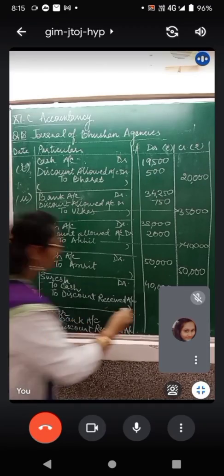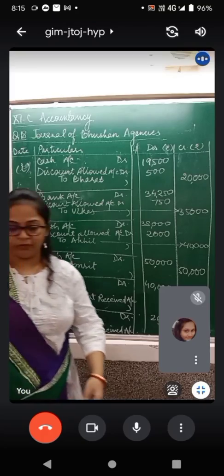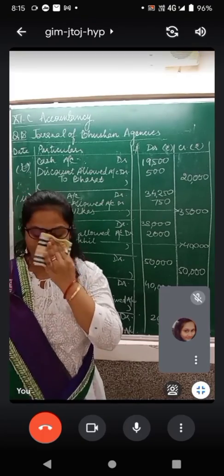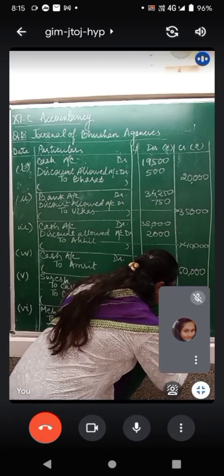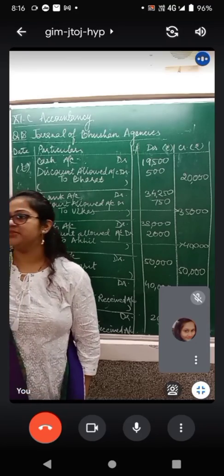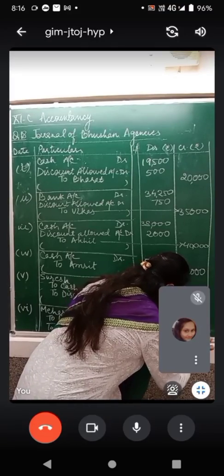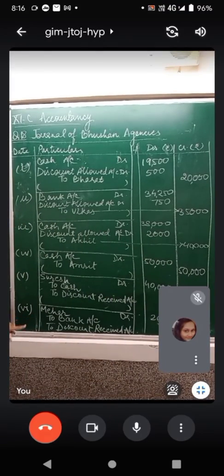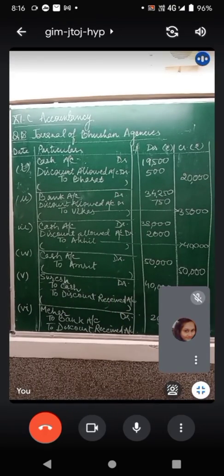Meher was supposed to be paid rupees 26,000, but when we provided a check to her, we gave her rupees 25,000. So bank account will be reduced with 25,000, whereas 1,000 rupees is the discount which is received by us. Please complete this. Paid to Meher in full settlement. In 1 minute I am going to rub it off. Paid to Meher in full settlement.